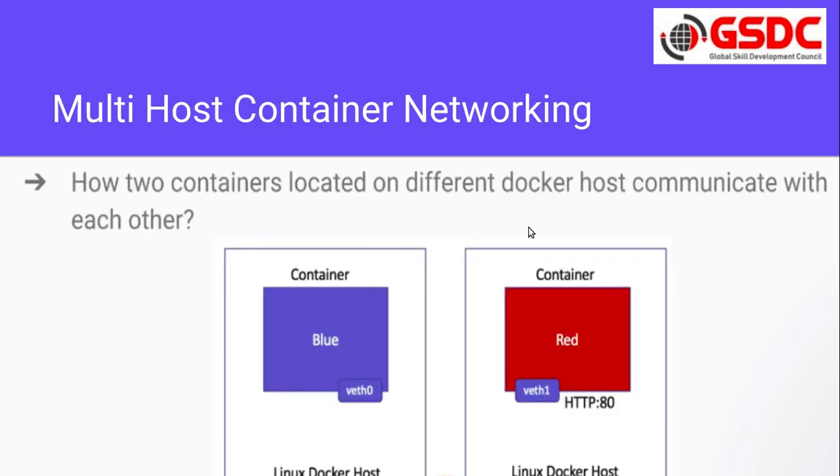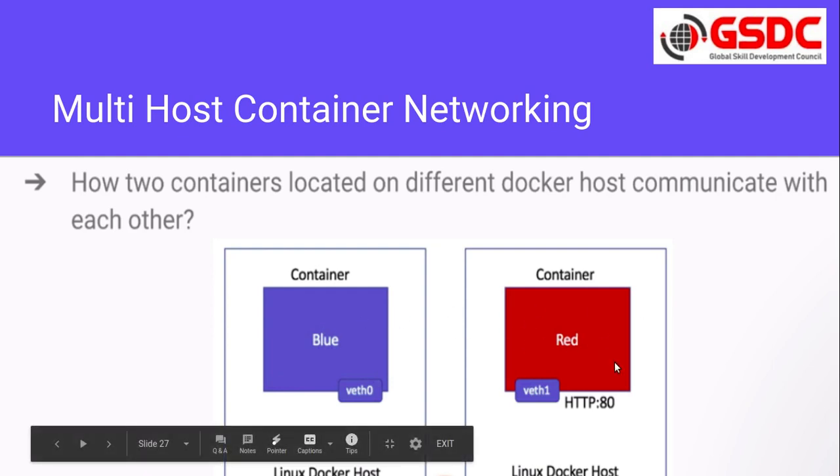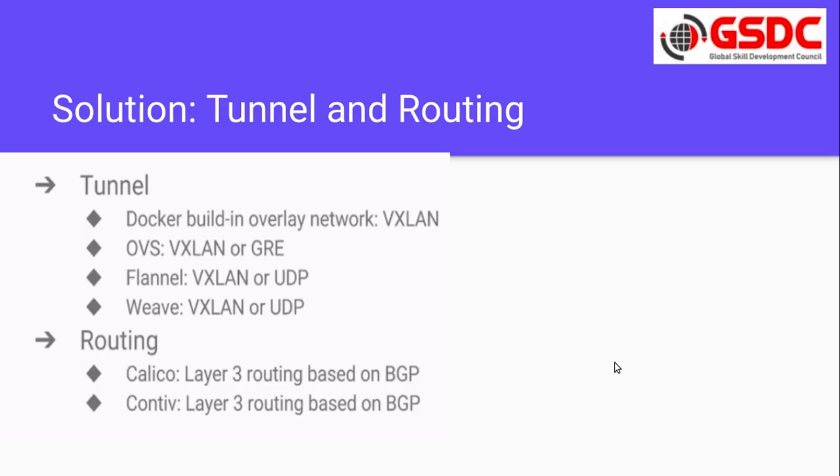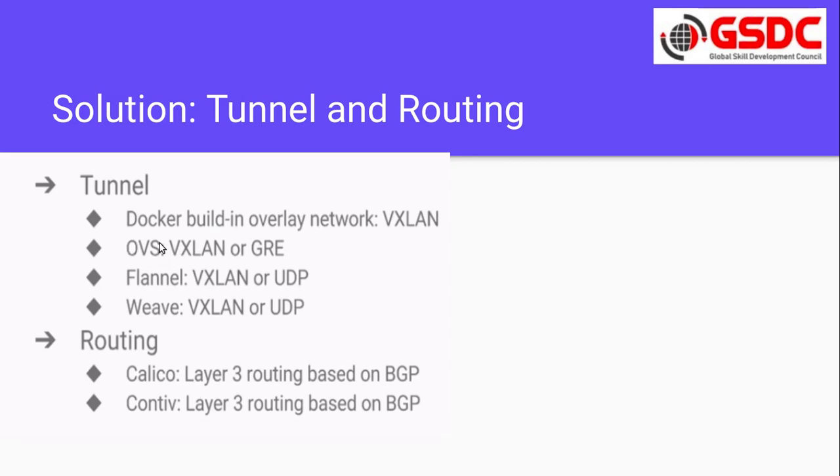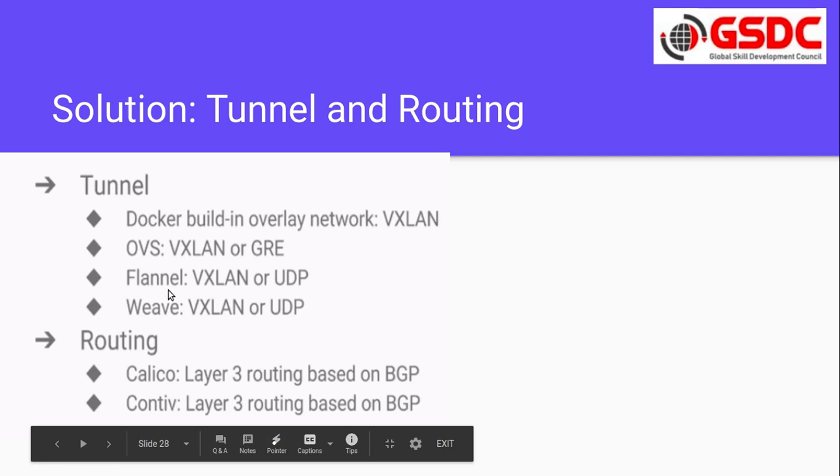Now let's say we have two different hosts. How do two containers located on two different Docker hosts communicate with each other? These are two containers hosted on two different hosts. How can they communicate? The solution is that we have to do routing and some tunneling. For tunneling, we have the overlay network built in, or we can use OVS, or there are some plugins as well, like the Flannel plugin and the Weave plugin, and for routing we have Calico and Contiv. Any of these plugins we can use.